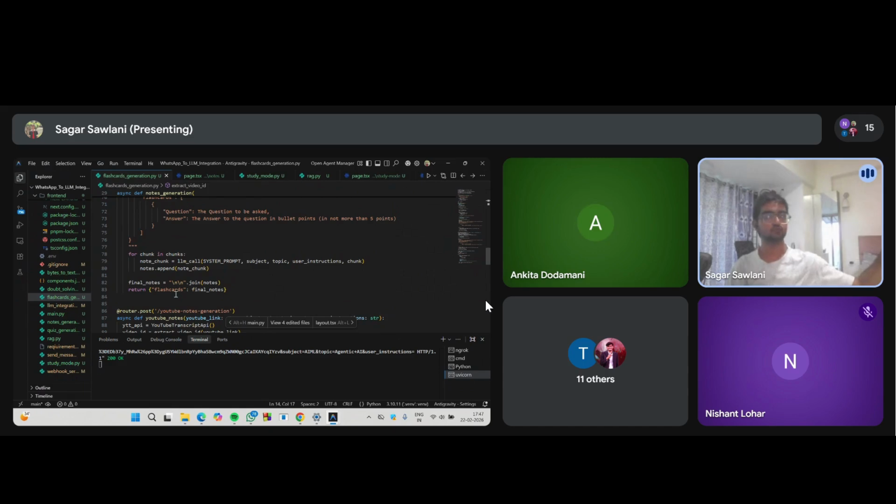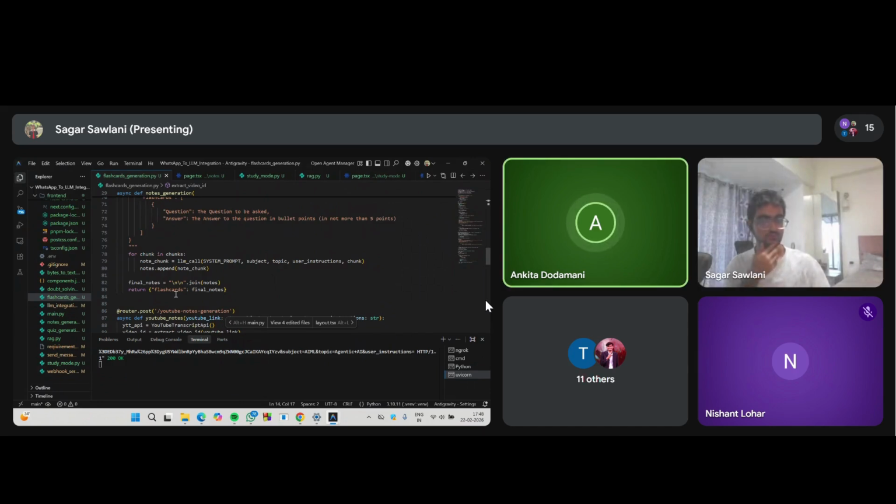When it comes to uploading a textbook, there will be too many pages, first of all. And second, some chapters will be small and some will be long. If I keep the chunk size as 300, but my chapter is 500, it won't be able to take the entire chapter. But if we keep small chapters only, then it will be able to take 300 tokens or 200. But in a real world application, when other users use it, would you be restricting them to keep only this many pages?